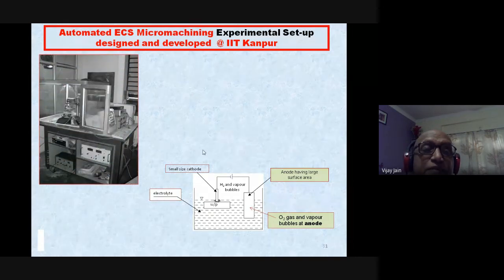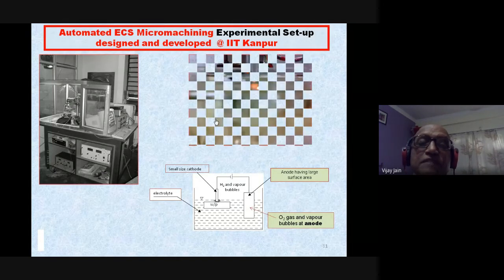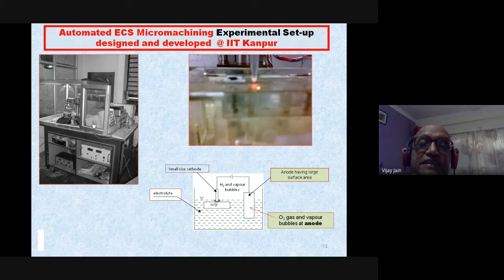So this is the experimental setup that was developed at IIT Kanpur by Ms. Priyadarshini and Anjali Kulkarni. Priyadarshini did his MTech thesis here, and you can see the picture of this setup with the sparking taking place between the cathode and the electrically non-conducting workpiece.